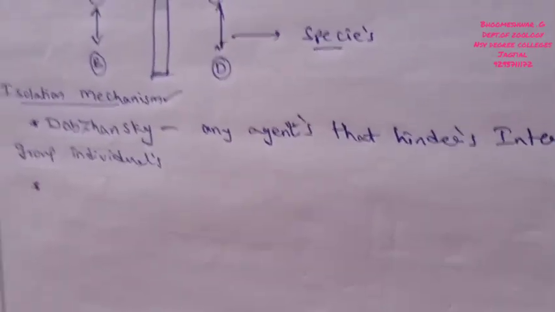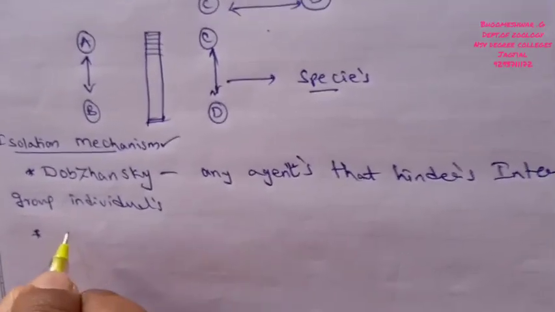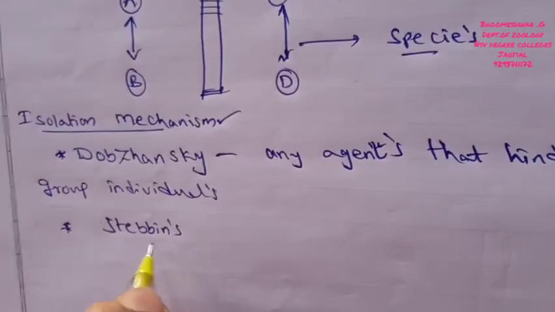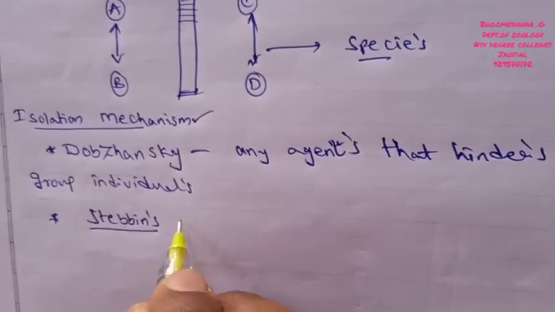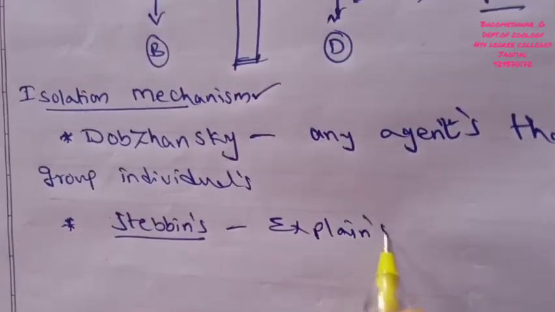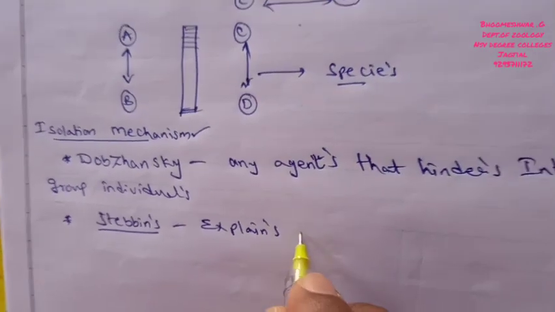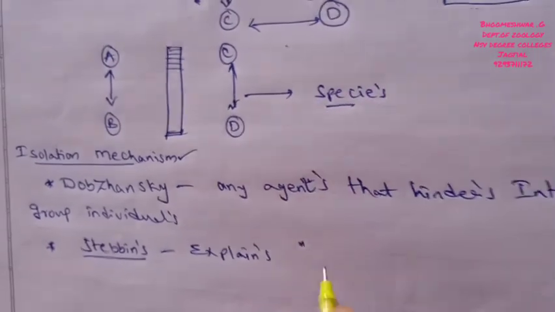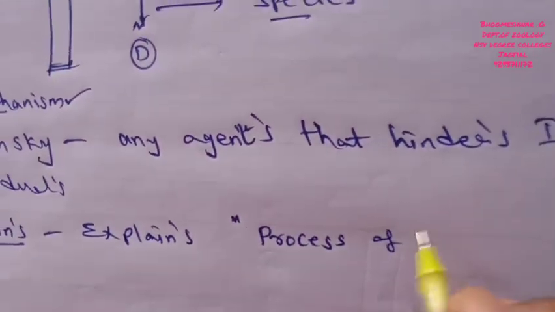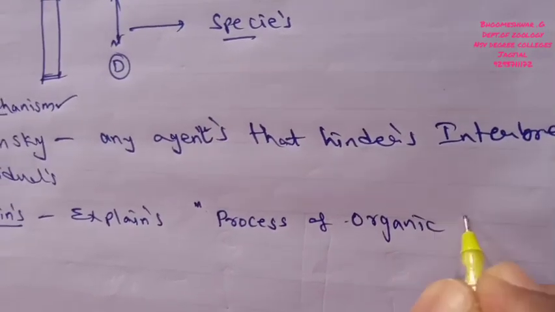After Dobzhansky, another scientist, Stebbins, explained the process of isolating mechanism, and he wrote a book called Process of Organic Evolution.